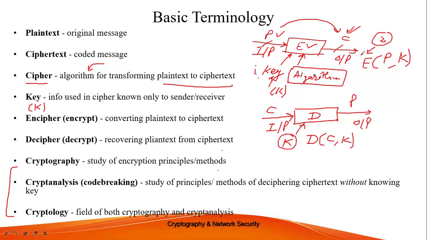Cryptography is the process of converting a plain text into a ciphertext, that is, encryption, and the reverse of this is called cryptanalysis, or code breaking, that is, deciphering or decryption.